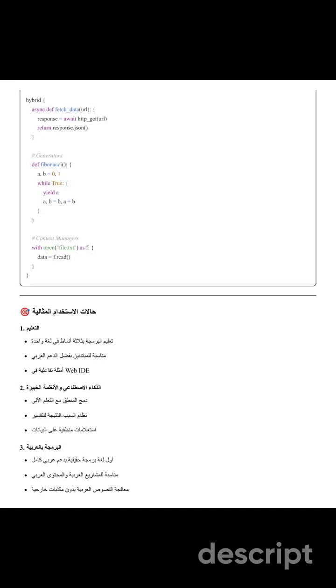Here are examples of modern features. Async await lets you write asynchronous code with async def fetch data, using await for HTTP requests and returning JSON. Generators use yield to create sequences like the Fibonacci sequence. Context managers handle resources safely with the with statement for file operations.